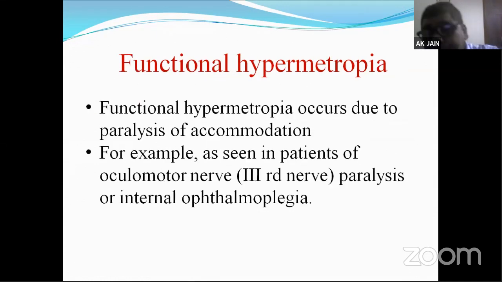When the eyeball size is small, in those conditions, pathological hypermetropia develops. Similarly, what is functional hypermetropia? Functional hypermetropia occurs due to paralysis of accommodation. The function of the crystalline lens is accommodation, and accommodation paralysis can cause hypermetropia. For example, this type is seen in third nerve palsy, that is oculomotor nerve palsy, which can lead to internal ophthalmoplegia. So internal ophthalmoplegia will lead to functional hypermetropia.